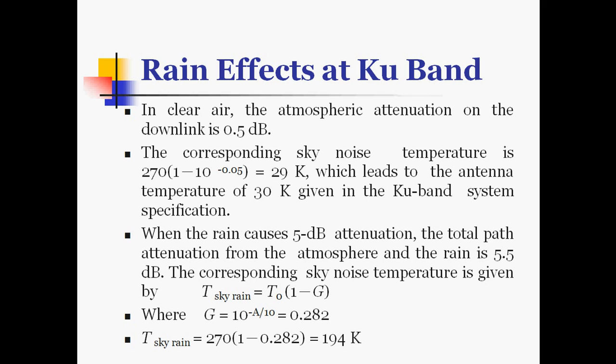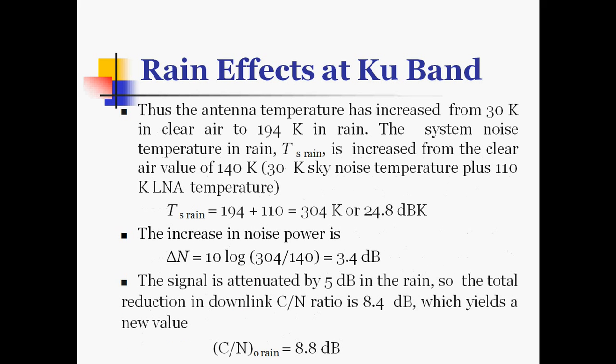Whereas T sky rain is equal to 270 into bracket 1 minus 0.282, which is equal to 194 Kelvin. These are the rain effects. Thus, the antenna temperature has increased from 30 Kelvin in clear air to 194 Kelvin in rain. The system noise temperature in rain, thus TS rain, is increased from the clear air value of 140 Kelvin.